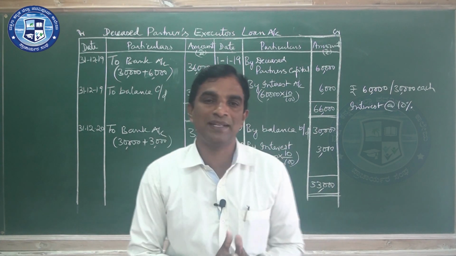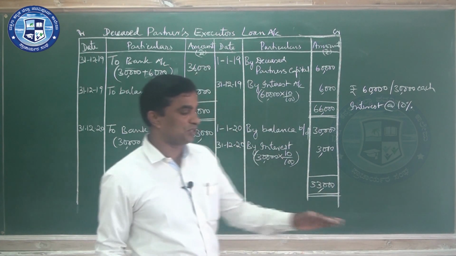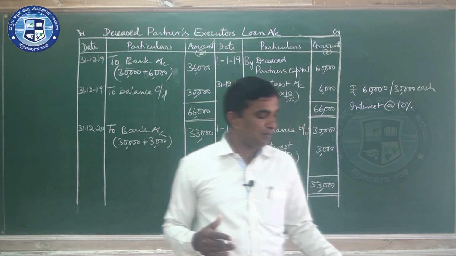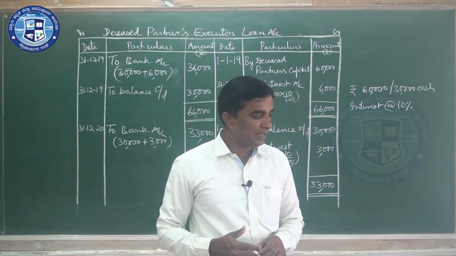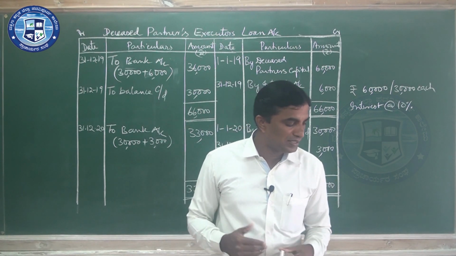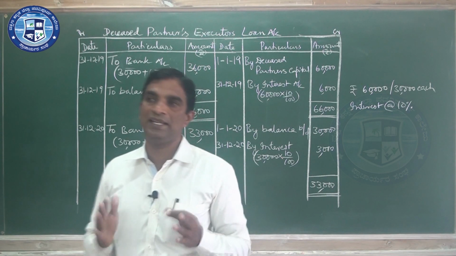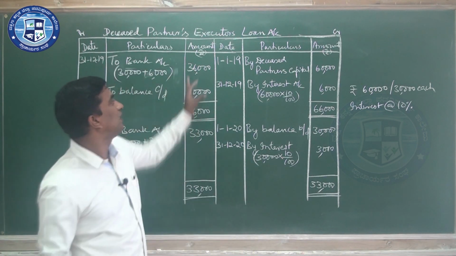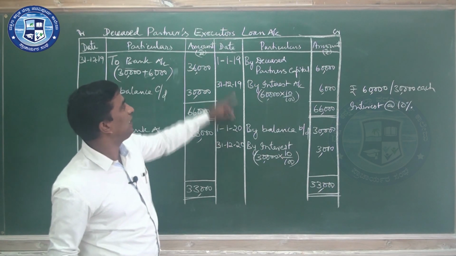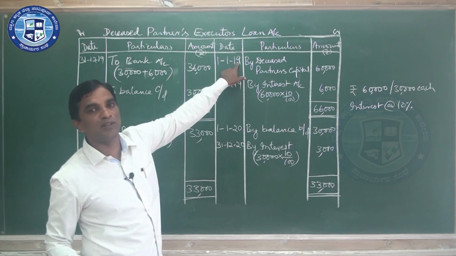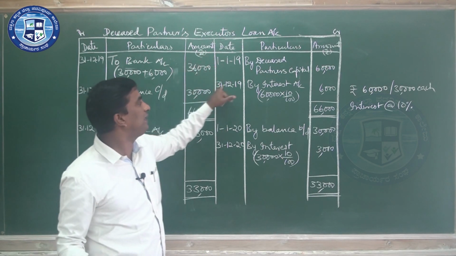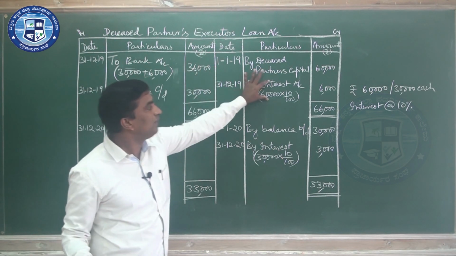So this is a practical oriented question. In the question bank, they gave: prepare executor's loan account with imaginary figures showing repayment of loan in two equal installments along with the interest. You take any date, but here it is last of 2020. You take 1/1/18. Then you write the last day of that year, 31st 12/18, with the interest.